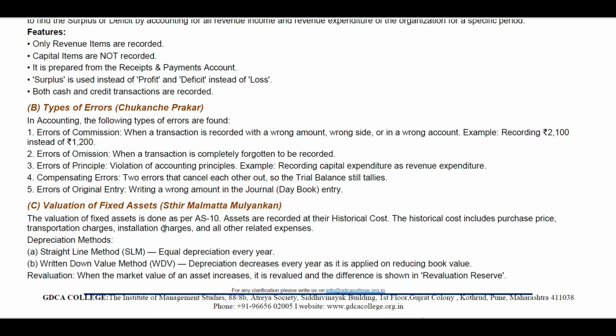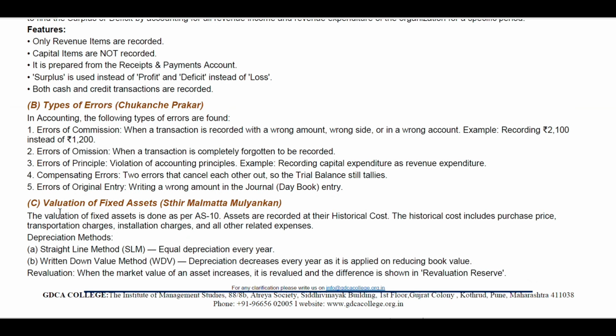Then next, C, valuation of fixed assets. The valuation of fixed assets is done as per AS10. That is, assets are recorded at their historical cost.